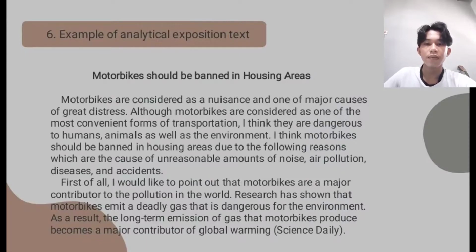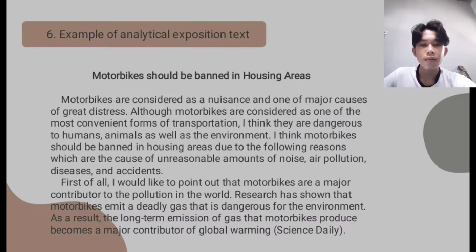6. Example of analytical exposition text. Motorbikes should be banned in housing areas. Motorbikes are considered as a nuisance and one of the major causes of great distress. Although motorbikes are considered as one of the most convenient forms of transportation, I think they are dangerous to humans, animals, as well as the environment.